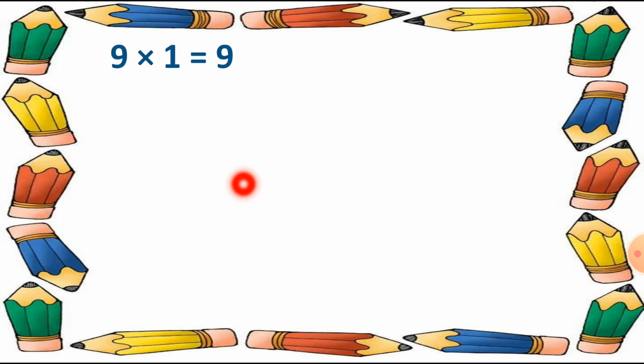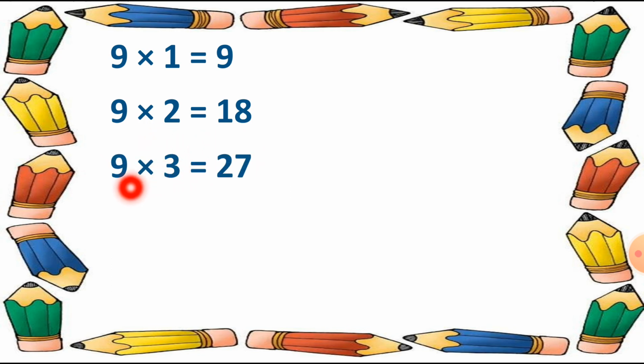Let's start this. 9 1s are 9. Then 9 2s are 18. Then 9 3s are 27.